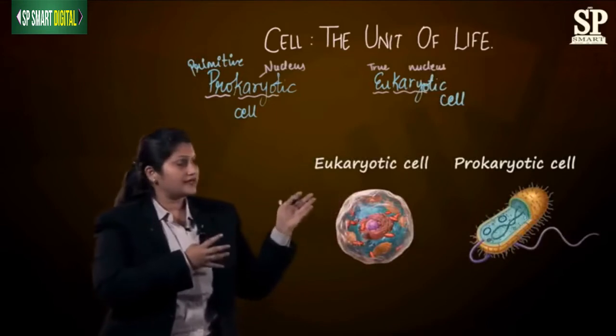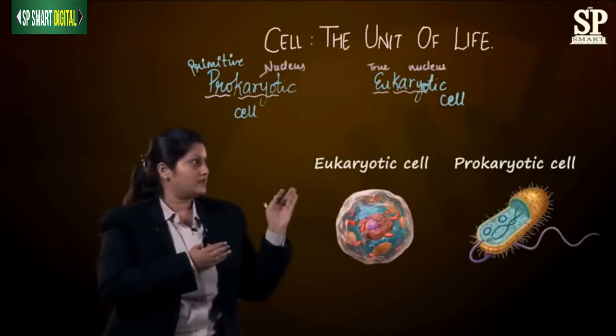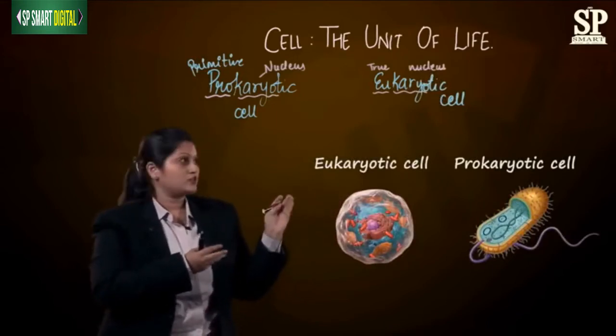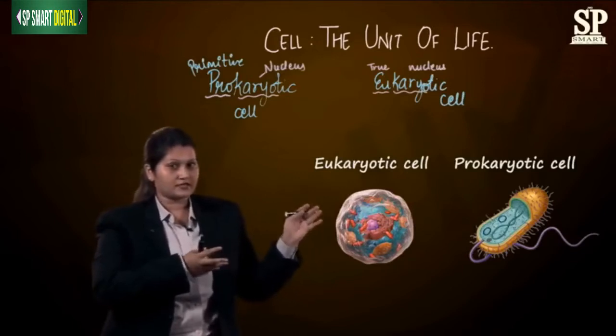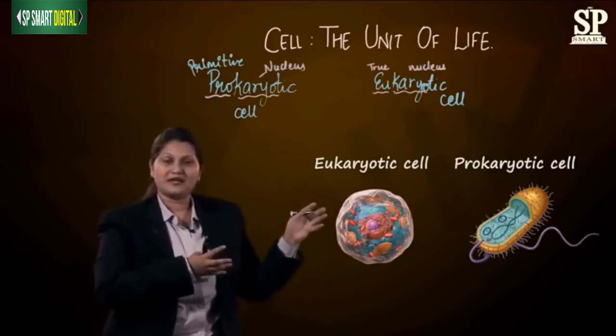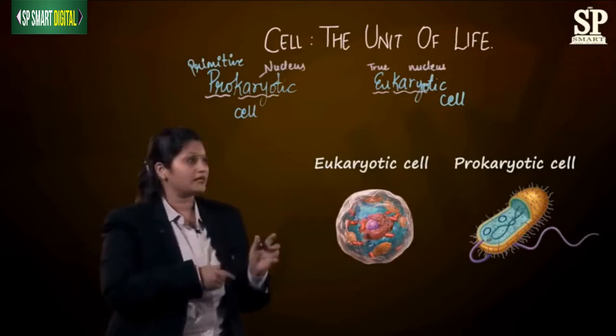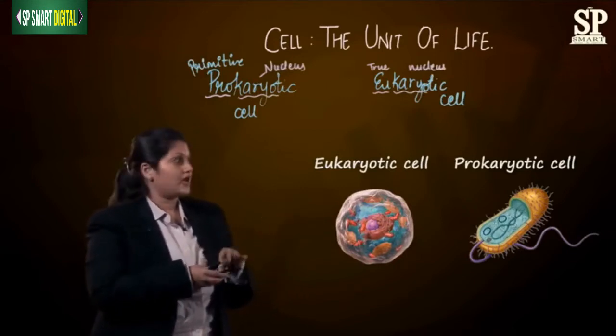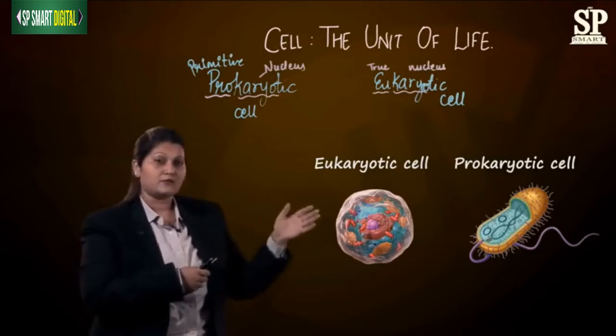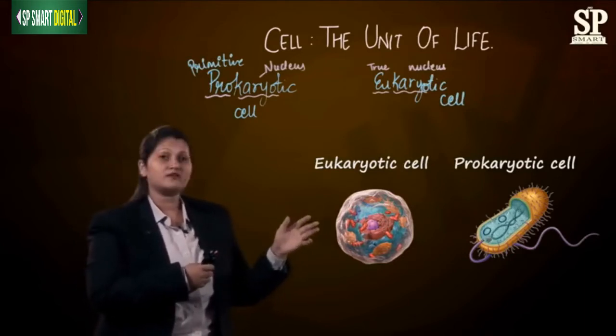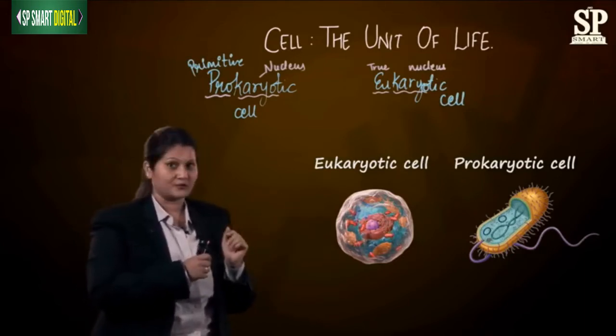Now just have a look at it. The prokaryotic cell and a eukaryotic cell. So if you just see, the prokaryotic cell is not having a well-defined nucleus. Means the nucleus is not enclosed in a proper nuclear membrane. And if you have a look at a eukaryotic cell, the eukaryotic cell is having a well-defined nucleus.